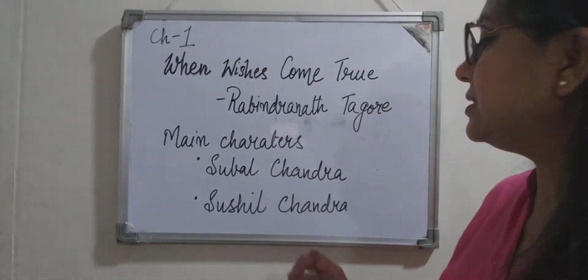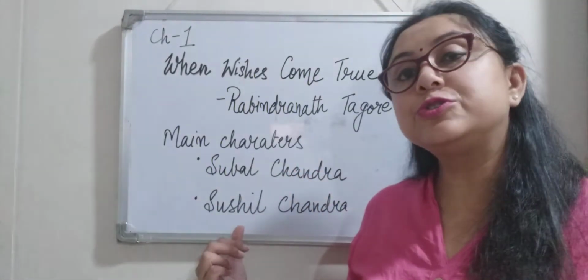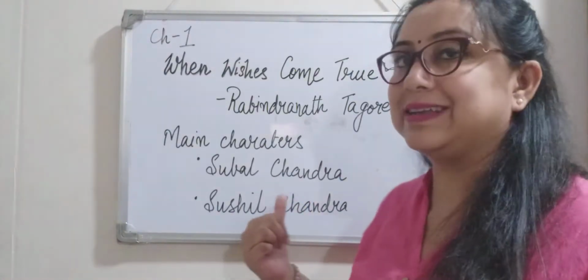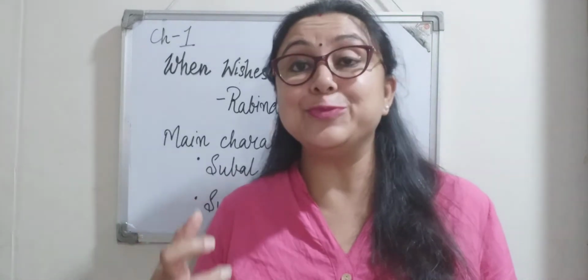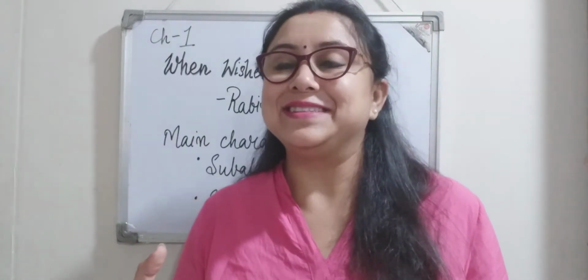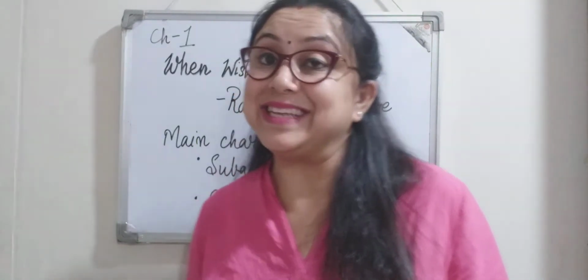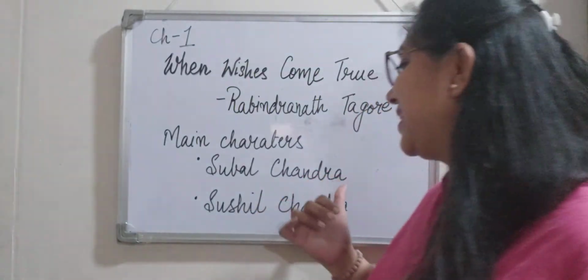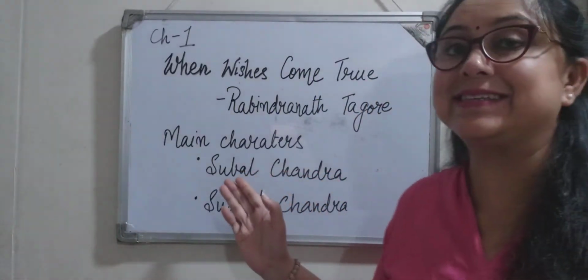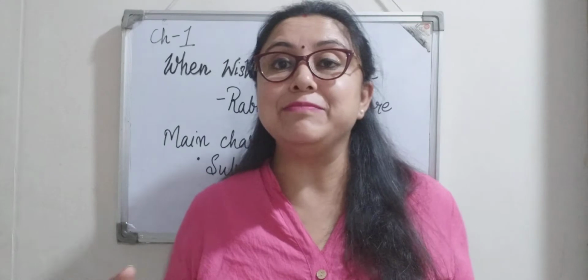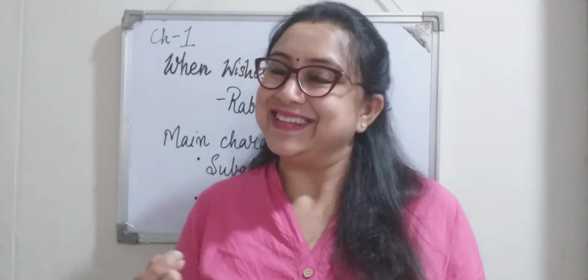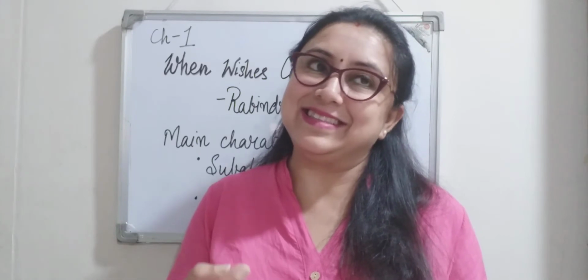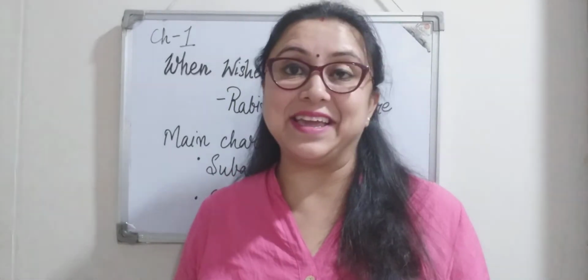So Subal Chandra is the father and Sushil Chandra is the son, right? Now see how, in a humorous way, the writer has named his characters. Father Subal Chandra, right? The word Subal means powerful, somebody with strength, whereas he is just the opposite of what his name is.